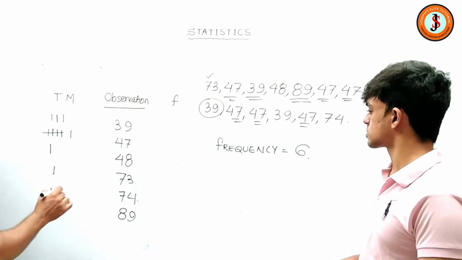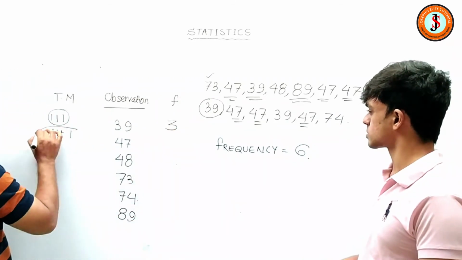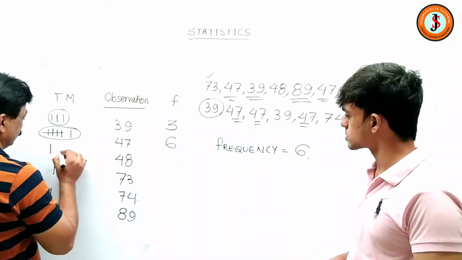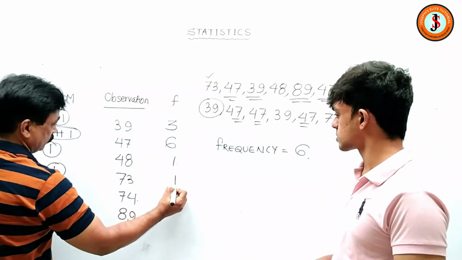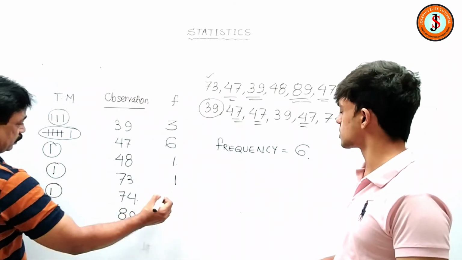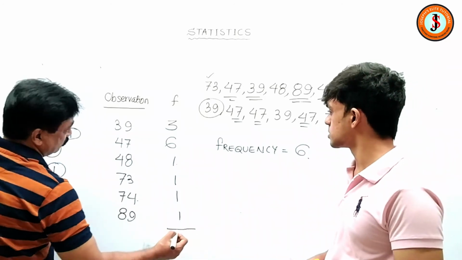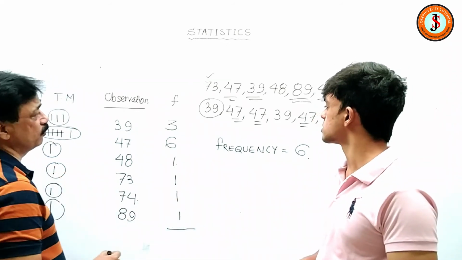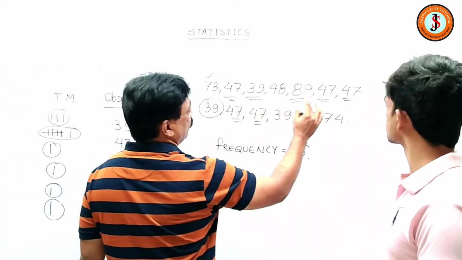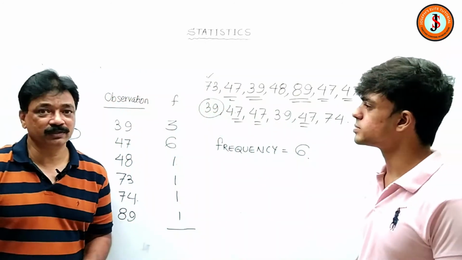Arrange it. So now the frequency over this is 3. So I'm writing 3. 39 is 3 times. This is 6 times, right? This is 1 time. This is 1 time. This is 1 time, and this is 1 time. So total is how much? 6 and 3, 9, 10, 11, 12, 13. Let me count here. 1, 2, 3, 4, 5, 6, 7, 8, 9, 10, 11, 12, 13. That's very nice to see.